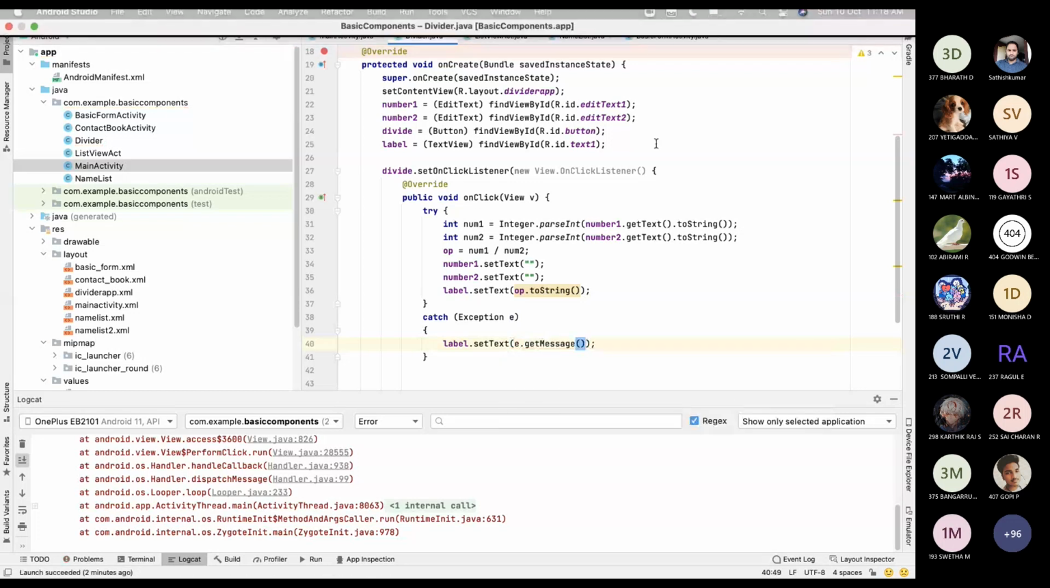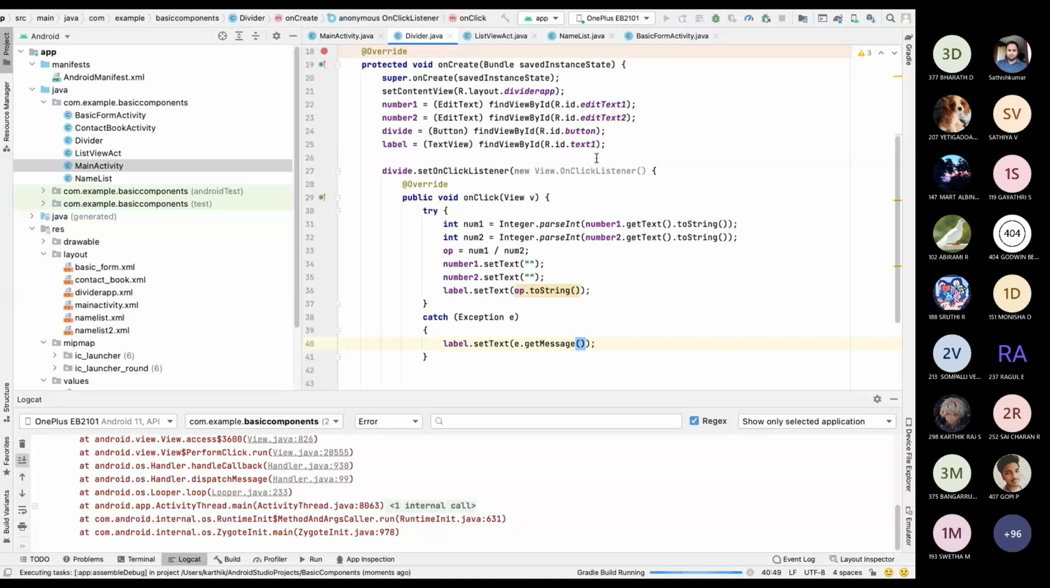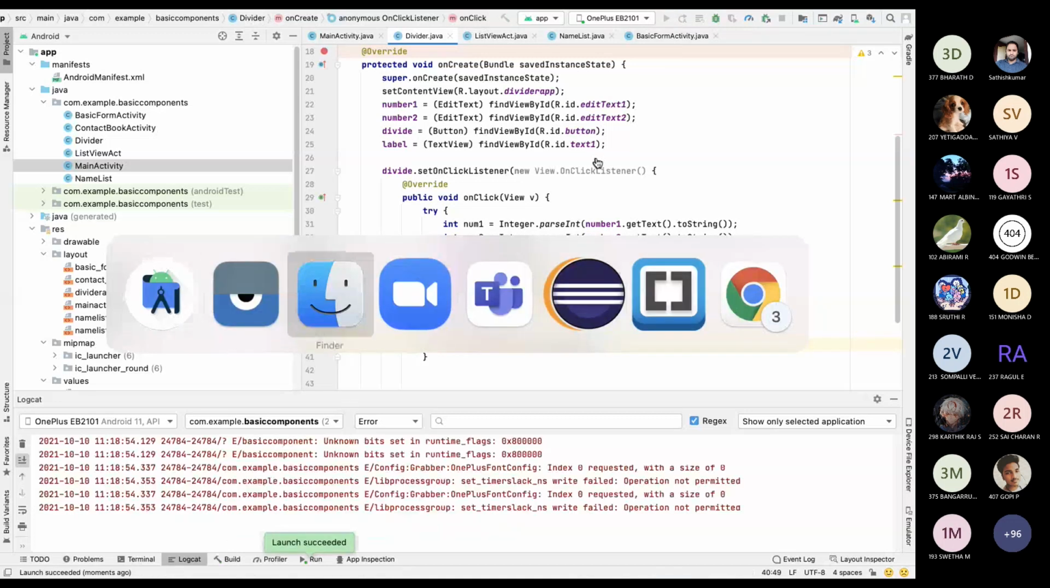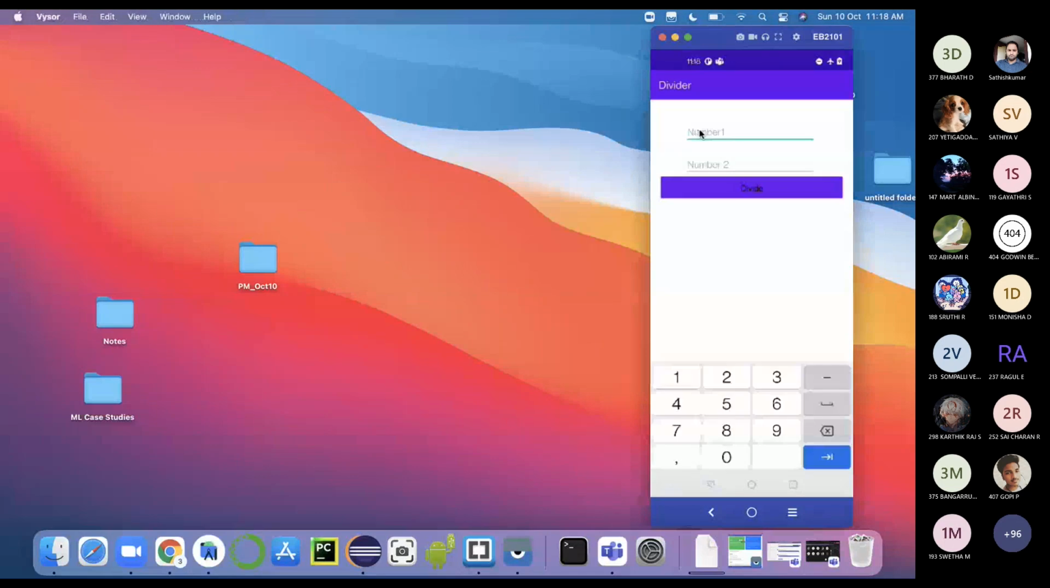Now I will run the application. Now we have handled the exception. Okay, now I'm giving 100 divided by 0. Now it's showing a divided by 0 error. This is much more graceful, right? We are just informing the user that we have found some error. Is that fine?